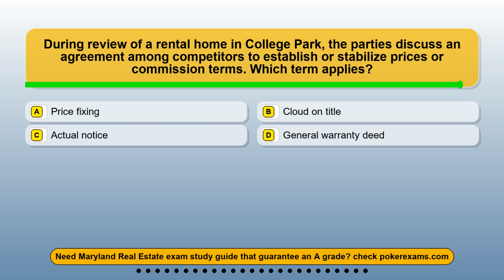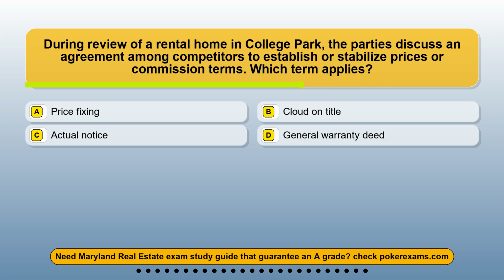Question 19. During review of a rental home in College Park, the parties discuss an agreement among competitors to establish or stabilize prices or commission terms. Which term applies? Option A, price fixing. Option B, cloud on title. Option C, actual notice. Option D, general warranty deed.